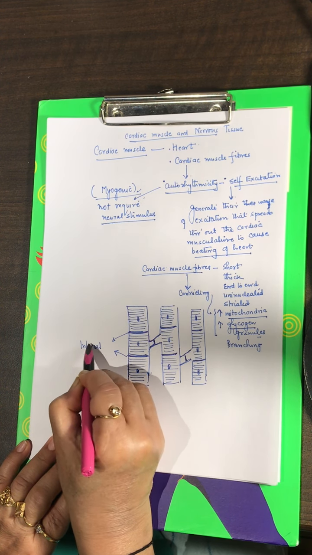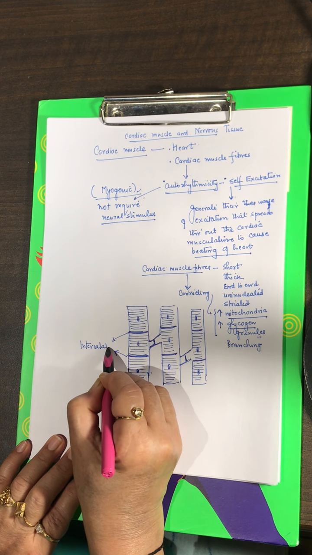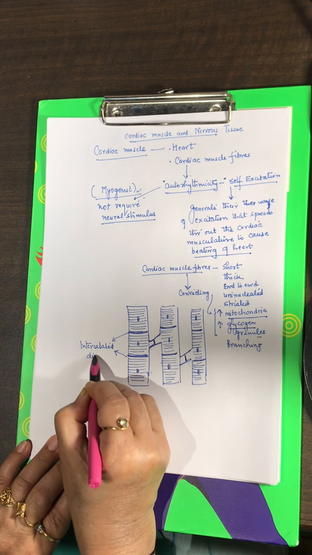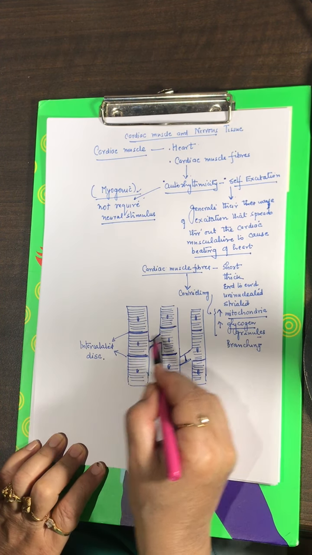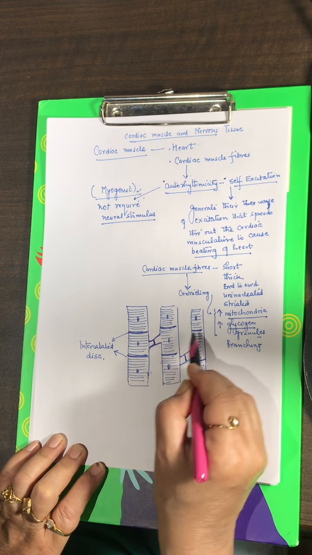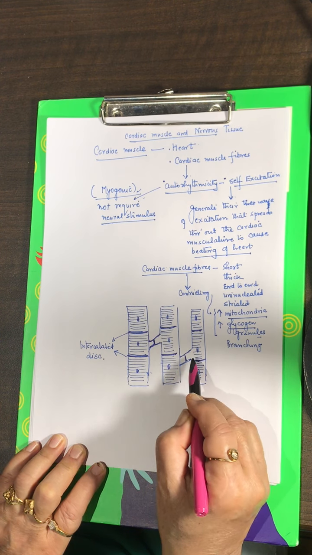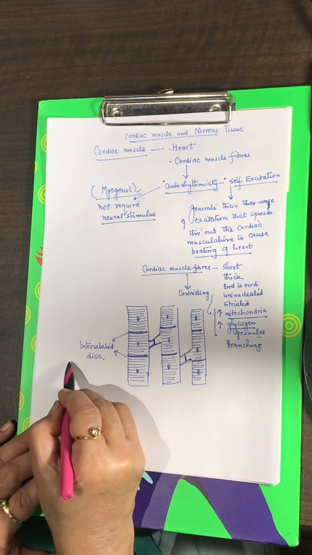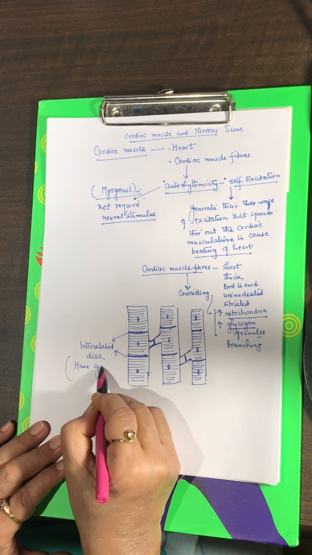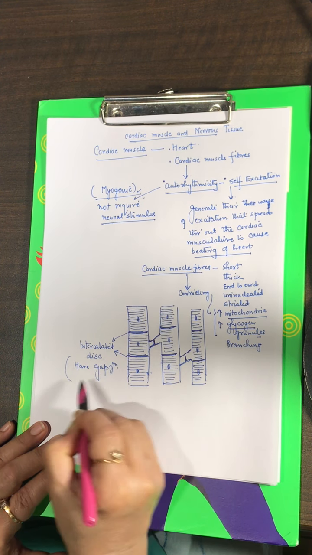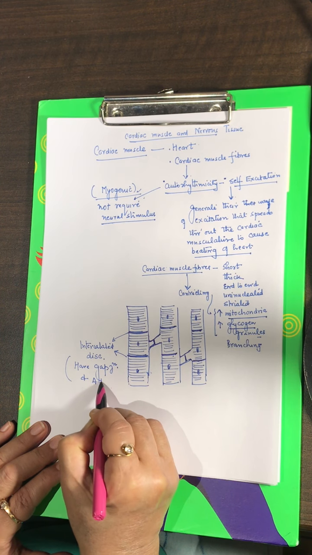intercalated discs. These are all intercalated discs where the two cardiac cells meet end to end, and at these discs they have numerous gap junctions and adhering junctions.